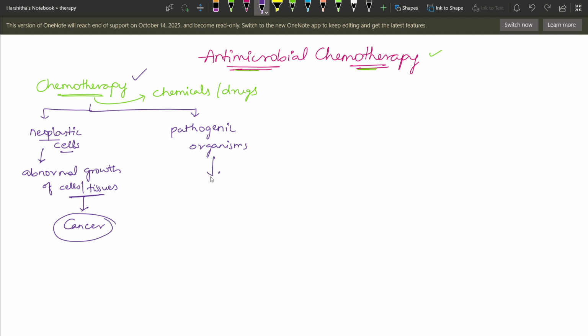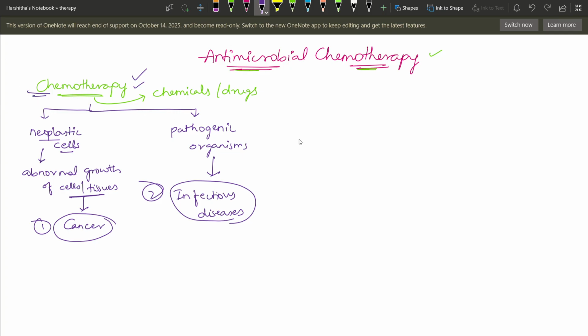Secondly, in the presence of a pathogen in a person's body, we go for chemotherapy. Right? That is in case of infectious diseases. So chemotherapy was used majorly in two conditions. That is in the presence of cancer in a person or in the presence of infectious diseases, a pathogenic organism presence in a person's body, we go for chemotherapy.